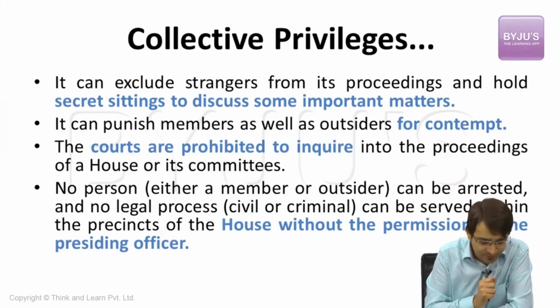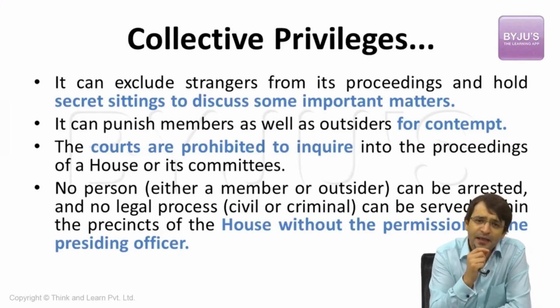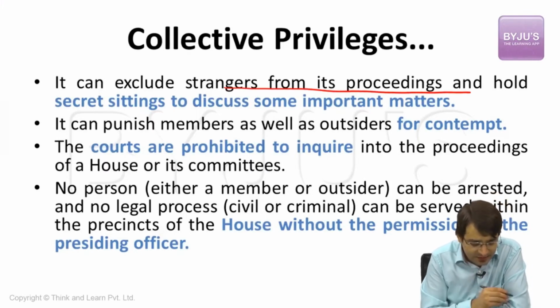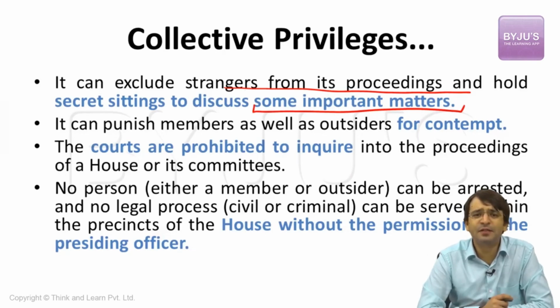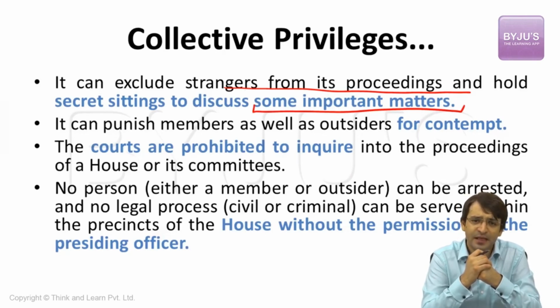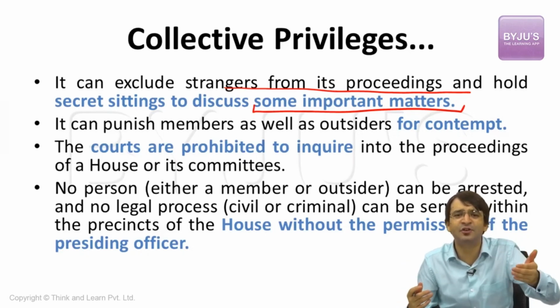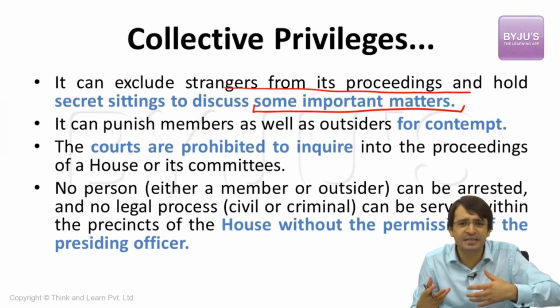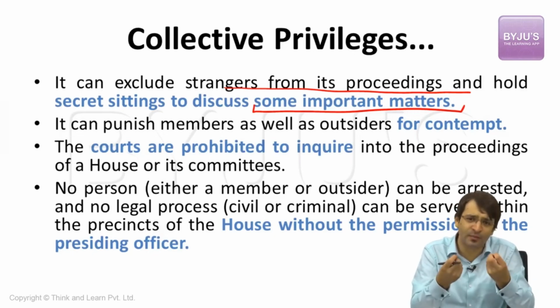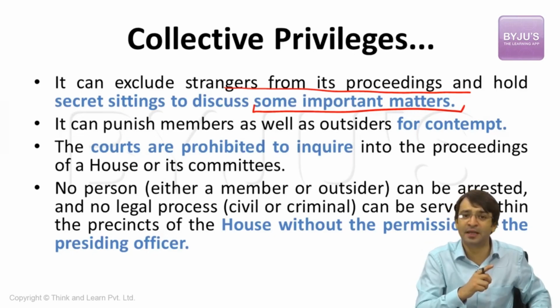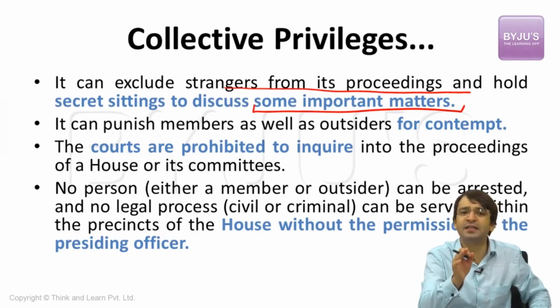Let's talk about collective privileges. Number one, parliament can exclude strangers from its proceedings and hold secret sittings to discuss some important matters. You see these parliamentary debates on Lok Sabha TV and Rajya Sabha TV. There are some dignitaries and visitors present in the galleries of Lok Sabha and Rajya Sabha, because they also witness how the members of the parliament perform their duties. But it is a privilege, a power available to the parliament, that they can exclude strangers from witnessing these parliamentary proceedings.